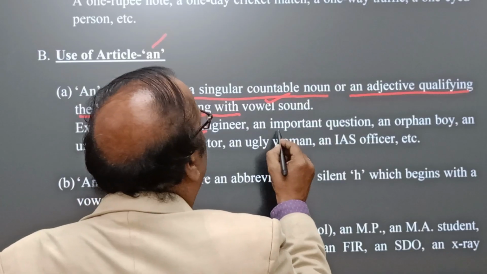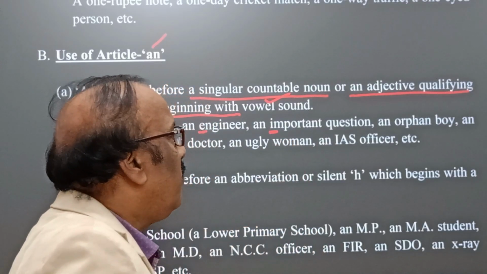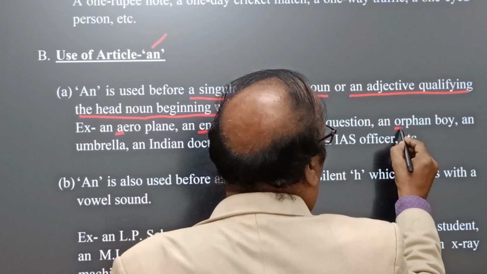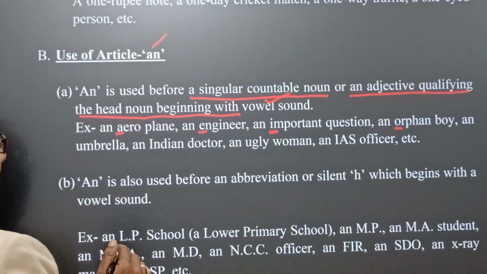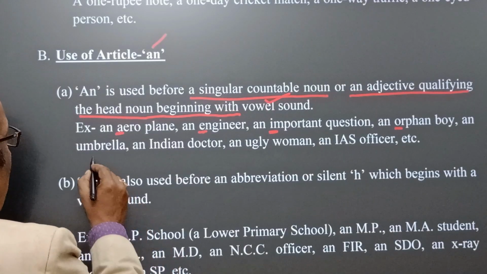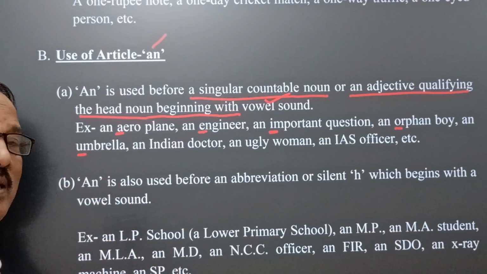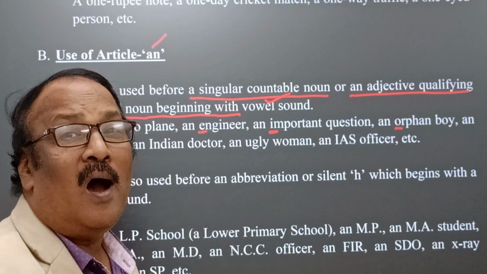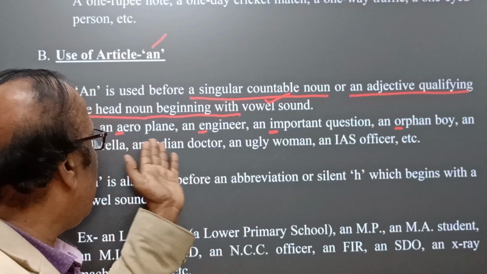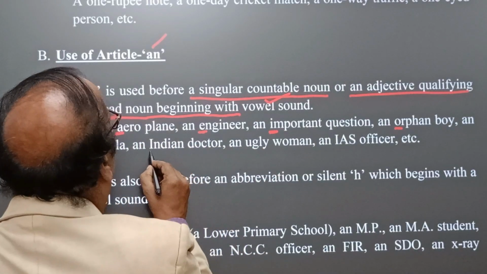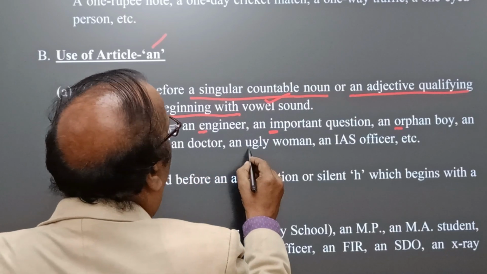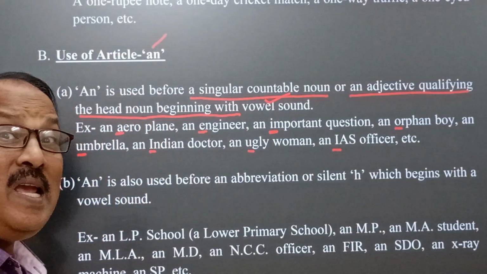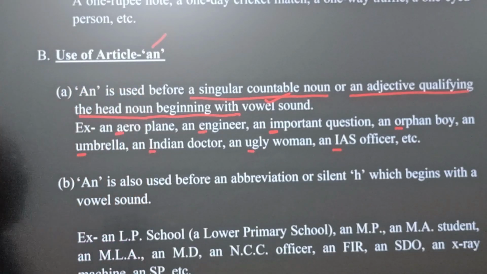An important question, you see here, an important question. And an orphan boy, here o is there, the sound also comes vowel. And an umbrella, you see here u is there, the sound also comes vowel, and hence an umbrella. Similarly, an Indian doctor, an ugly woman, an IAS officer. Okay, an IAS officer. In this case, an is used.